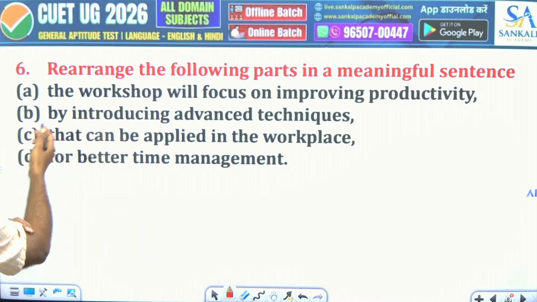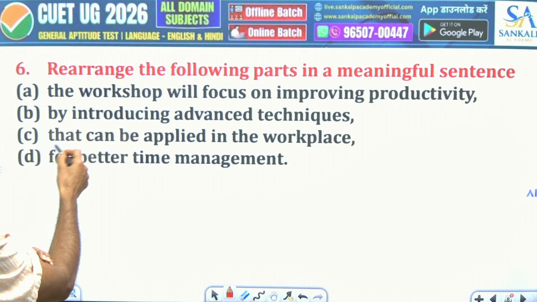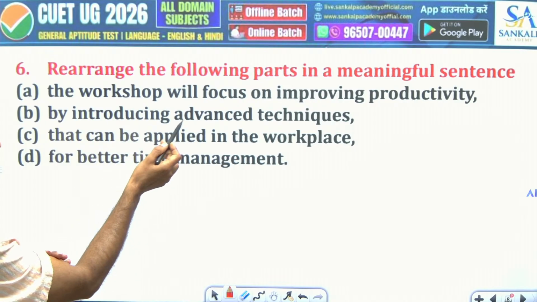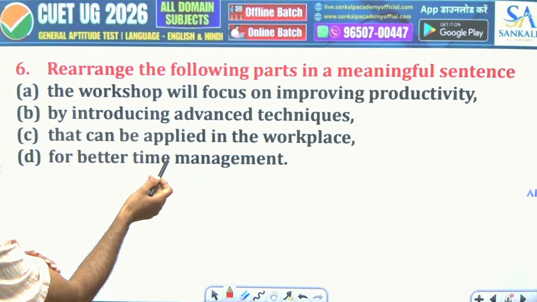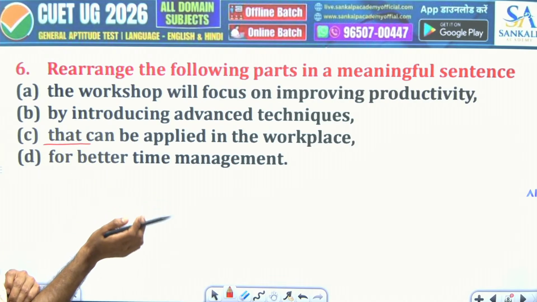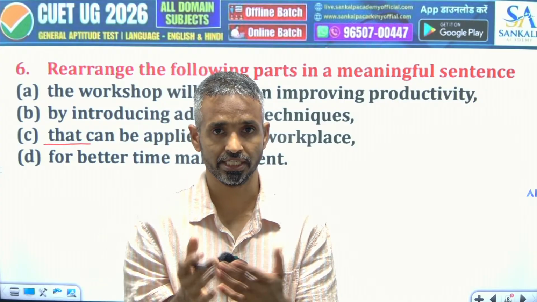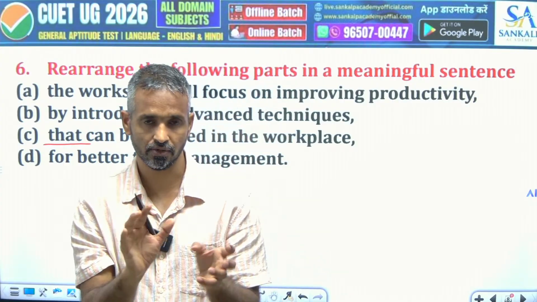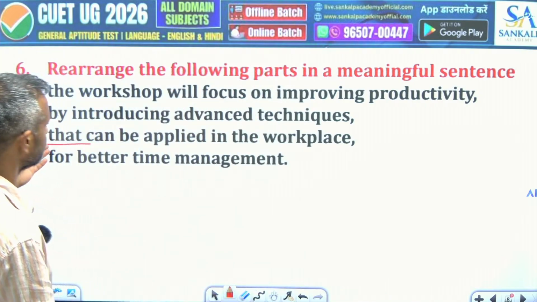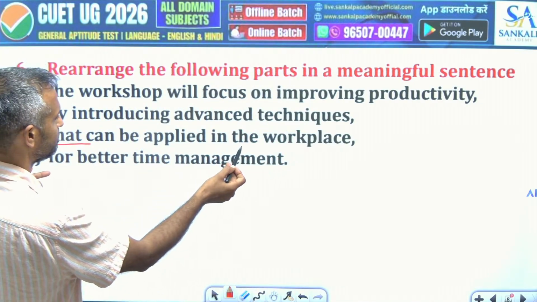All right, so here it goes like this. How do you find the connection here? By introducing advanced techniques, the workshop will focus on improving productivity, and then we see a clause here, that. All right, let me tell you one thing, don't miss our next class, because in that I'm going to explain this, that, which, and these conjunctions, how they connect, how they help you to connect, because here also you see the connection of that with this part, productivity, that can be applied.